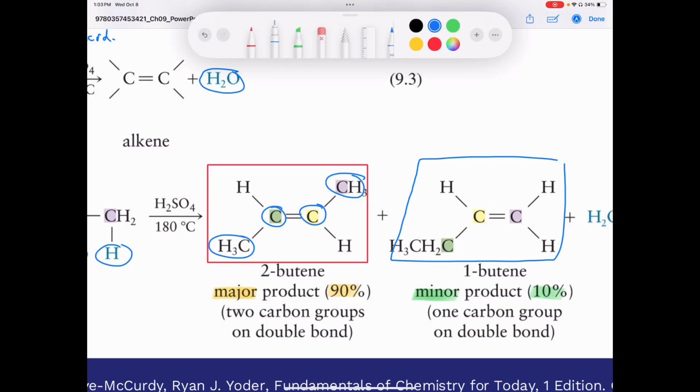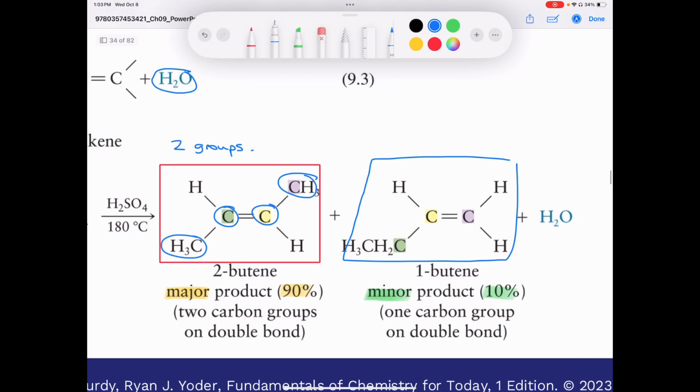So it's attached to two groups overall, two alkyl groups, two groups that are carbon based. Whereas if I look at the yellow carbon here, it's attached to one carbon based group. But if I look at the violet or purple carbon here, it isn't attached to any carbons outside of the double bond. And so here, between these two carbons, the yellow and the purple, they're only attached to one group.